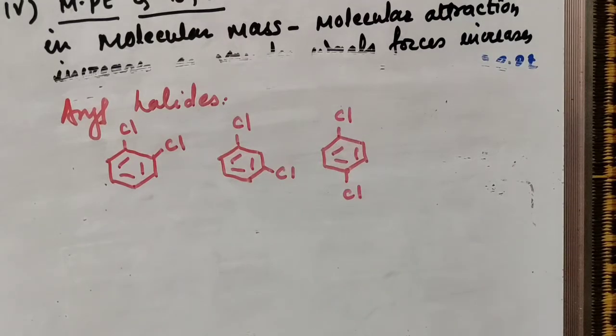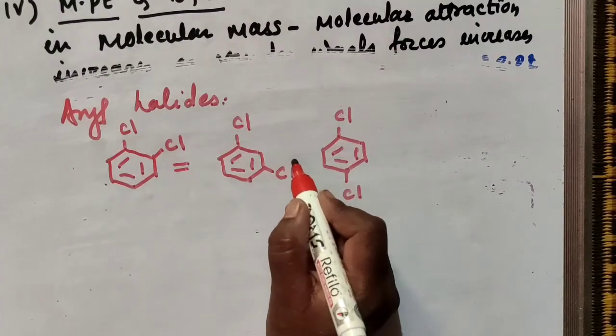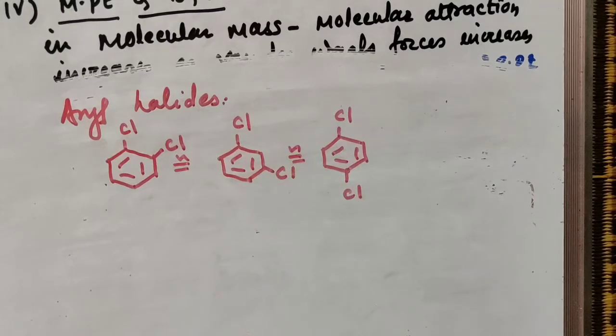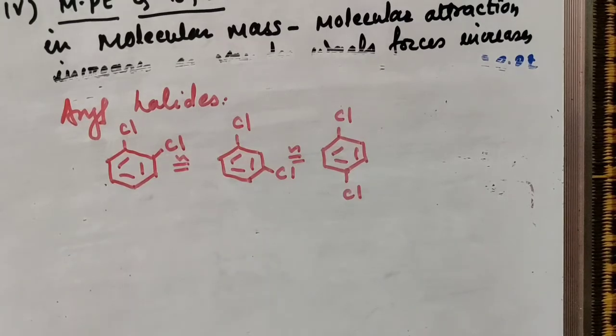So if you consider boiling point, then boiling point of all these isomers are nearly the same, approximately the same. There is no difference in between the isomers of dihalo compounds. I'm talking about aryl halides, dihalobenzene or dihaloarenes here. So in case of aryl halide, there is no much difference. The boiling point is nearly the same.